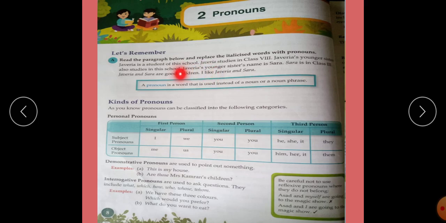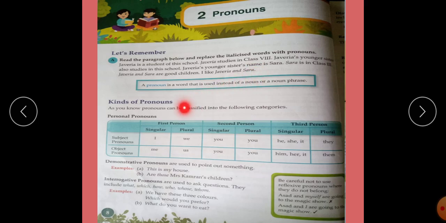Here Javeria and Sarah we have to change into pronouns. They are good children. Not Javeria and Sarah are good children, but we have to write the pronoun here. They are good children. I like them.